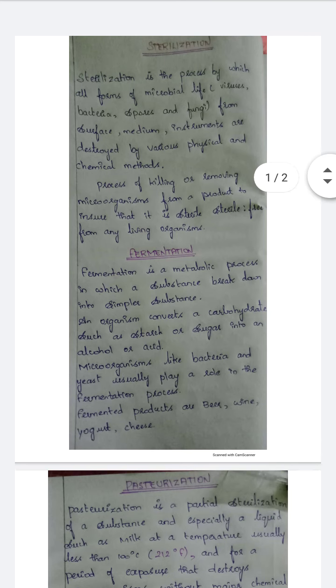It is a process of killing or removing microorganisms from a product to ensure that it is sterile. Sterile is nothing but free from any living organisms.